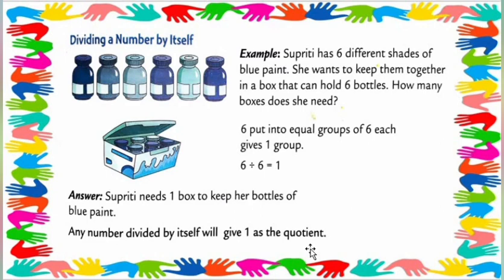So any number divided by itself will give 1 as the quotient. Any number divided by itself will give 1 as the quotient. Got my point, my dear students? Understood? I hope you have all understood well.